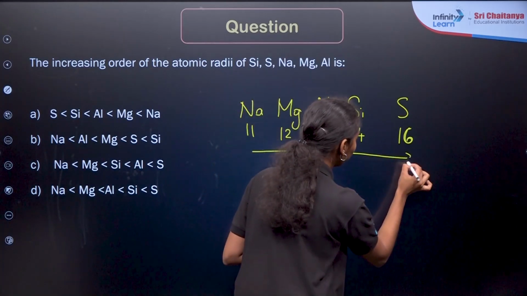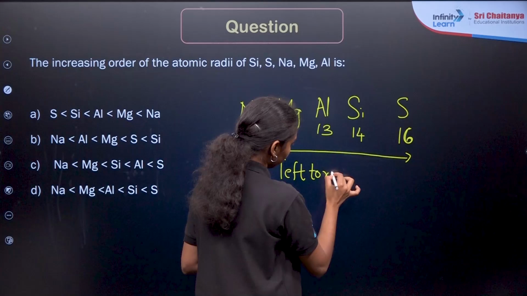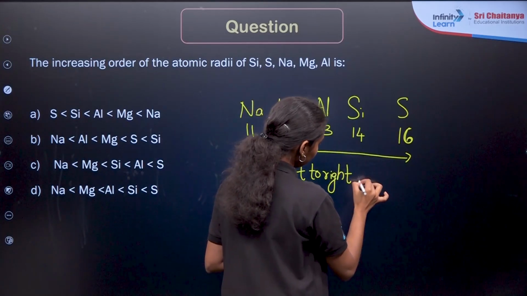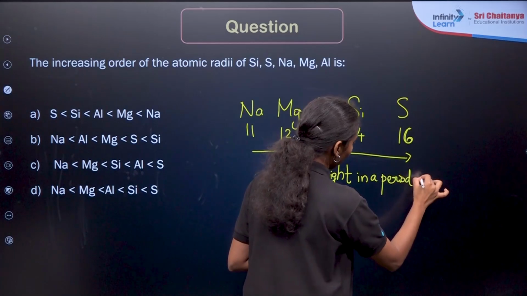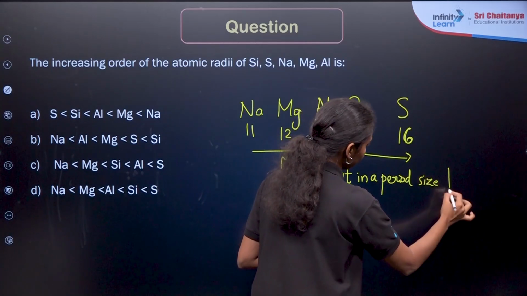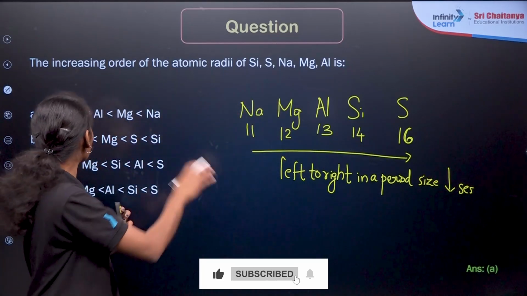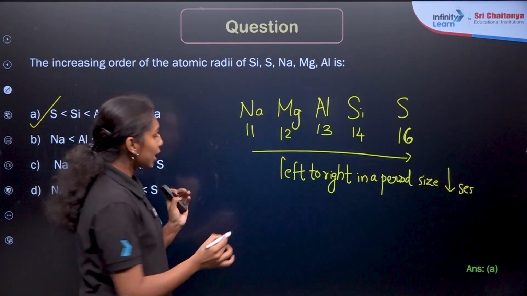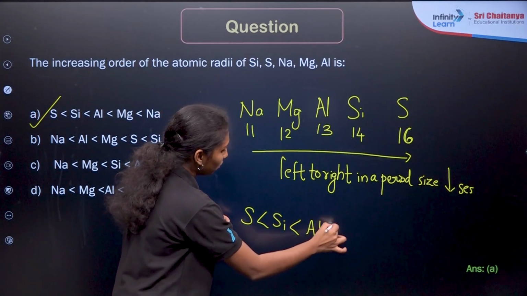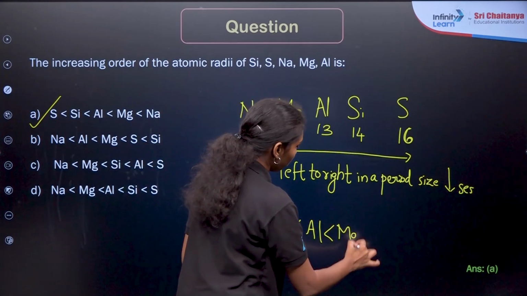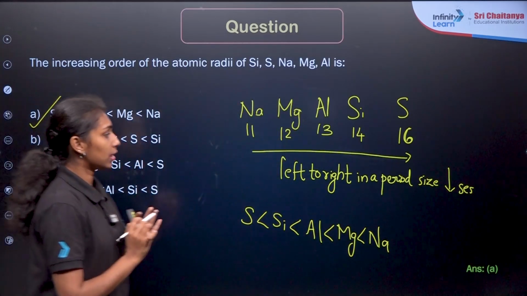So these are moving from left to right in a period, right? So what is happening to the size? Size decreases, right? So what will be our correct answer? It will be option A, right? Sulfur has the smallest size, then silicon, then aluminum, then magnesium and sodium. Sodium will have the maximum size. That means option A will be our correct answer.